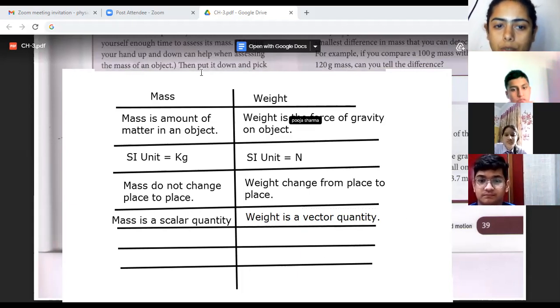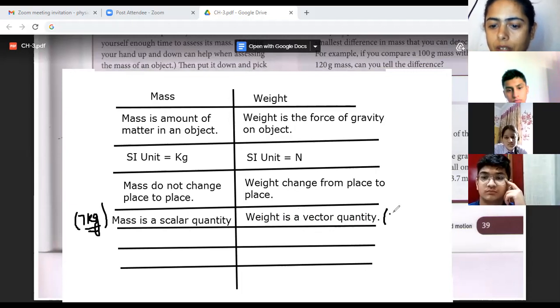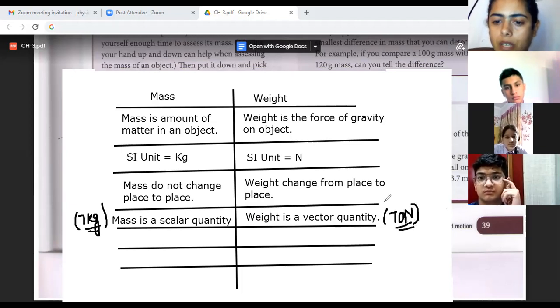देखो magnitude चाहे scalar है चाहे vector है, magnitude is going to be there. For example, I say 7 kilogram. This is the mass. ये magnitude है, number plus unit. Let's say 70 Newton. ये हो गया weight of 7 kilogram mass. 7 multiplied by 10, 70 Newton is the weight. This is also the magnitude, number plus unit. लेकिन weight is due to the gravitational force, which is in a particular downward direction.